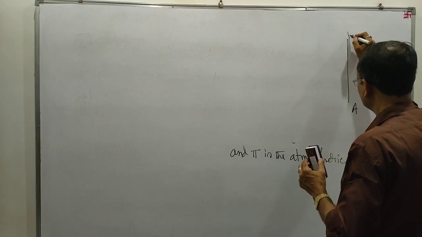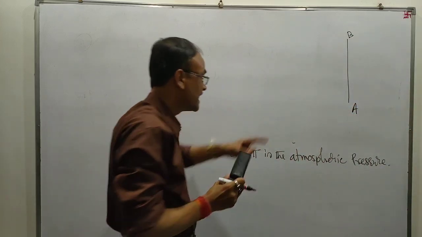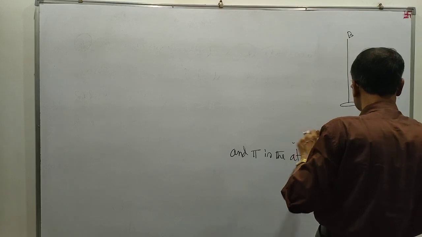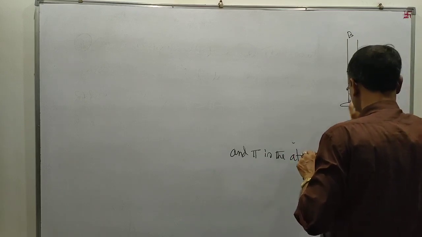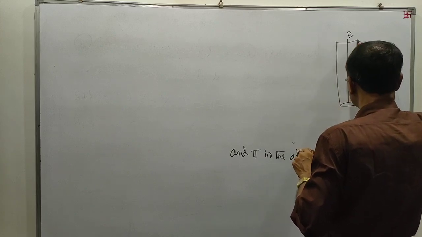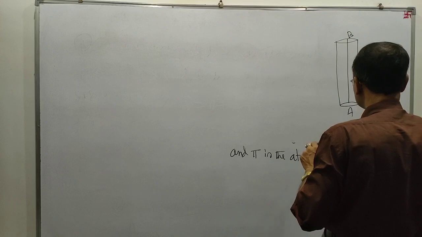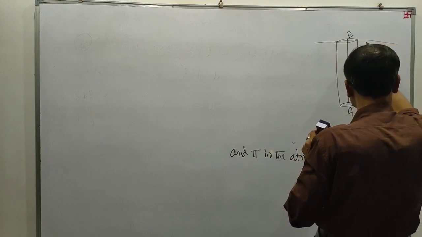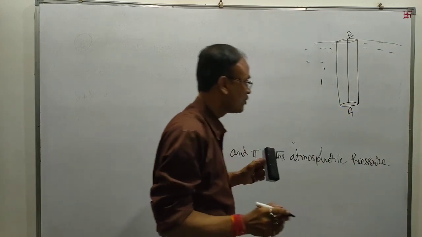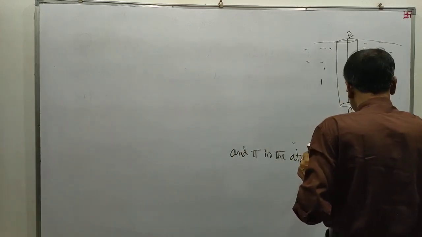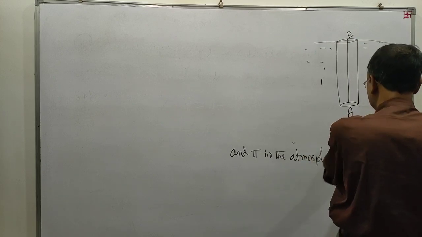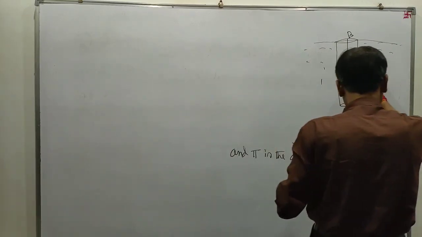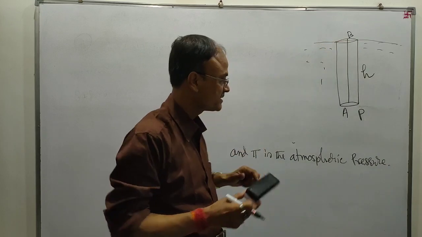Draw a line AB to meet the effective surface at B. Now, taking AB as axis, we construct a cylinder of small cross section A. Suppose P is the pressure at A, and h is the depth of A below the effective surface.